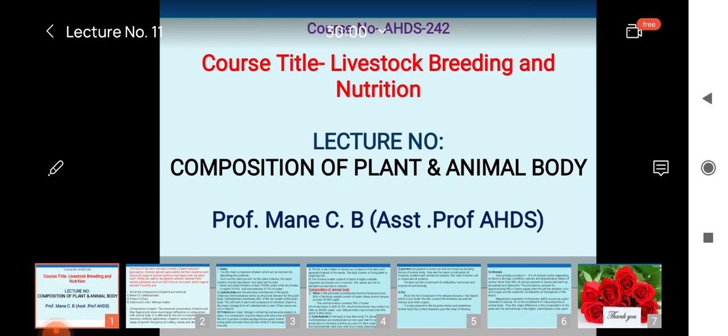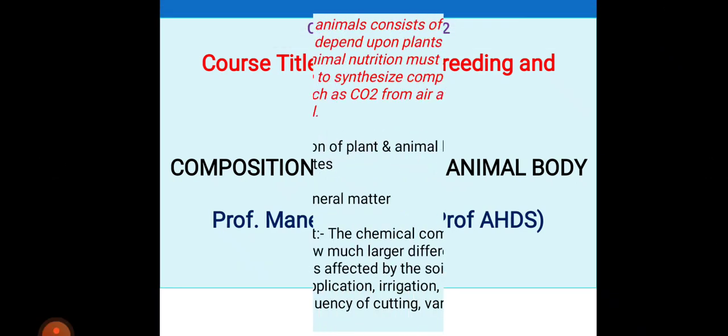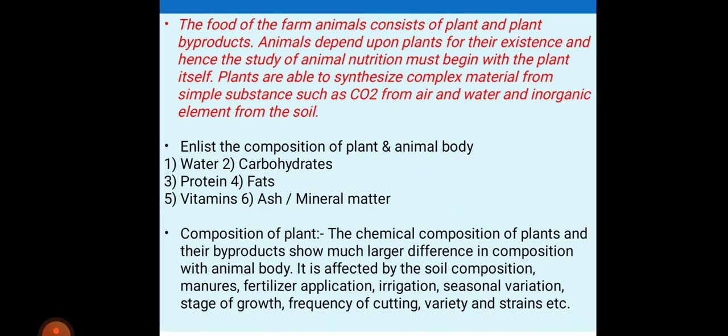Today we discuss livestock breeding and nutrition. In this course, you have to study the composition of plant and animal body. In the plant body, the food of the farm animals consists of plant and plant byproducts. Animals depend upon plants for their existence, and hence the study of animal nutrition must begin with the plant itself.